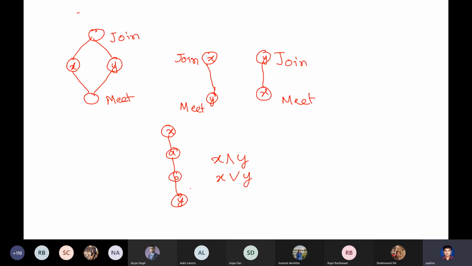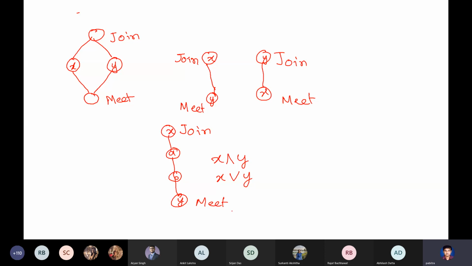Note that there are transitive relations. I've just drawn the Hasse diagram. What is join xy and what is meet xy? Actually, there will be x and y only. Yes, X and Y. So exactly.